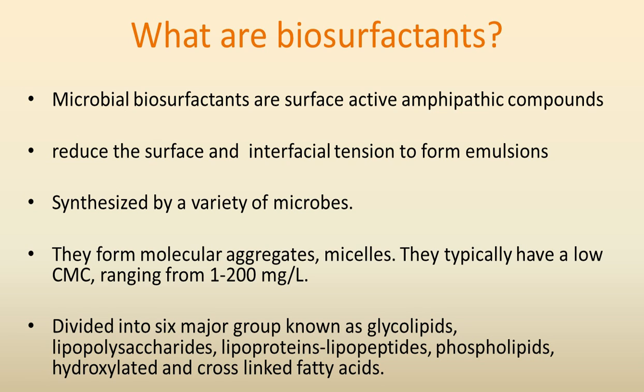Biosurfactants are divided into 6 major groups based on their biochemical nature: glycolipids, lipopolysaccharides, lipoproteins or peptides, phospholipids, hydroxylated and cross-linked fatty acids. So basically any biosurfactant has a hydrophobic lipid moiety in it, and then there is a hydrophilic moiety which can be a sugar, it could be an amino acid, or it could be a protein.